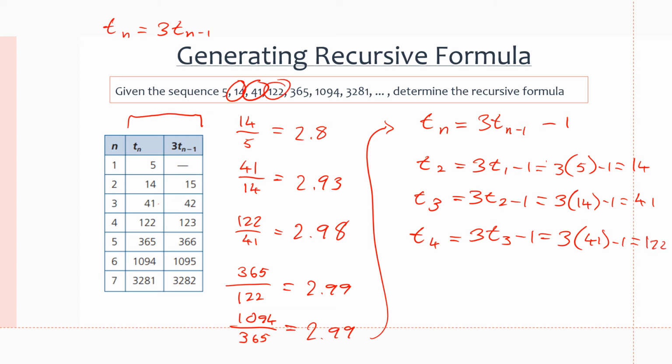So we can see that we have found a successful recursive formula, and we really had no basis for where to start or where to go to find this recursive formula, but we just looked for a pattern in the numbers, and we ended up getting a recursive formula that helps us get from one term to the other.